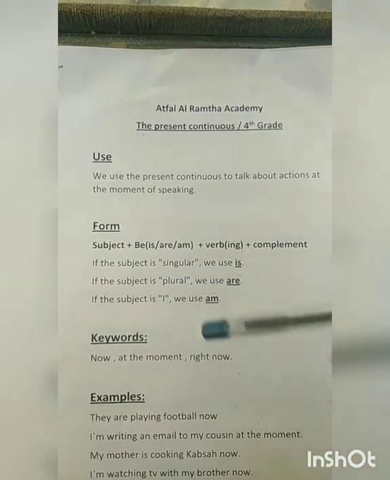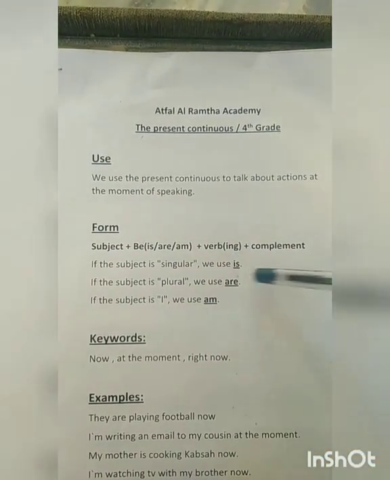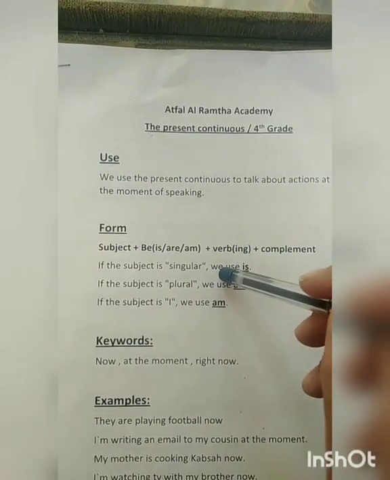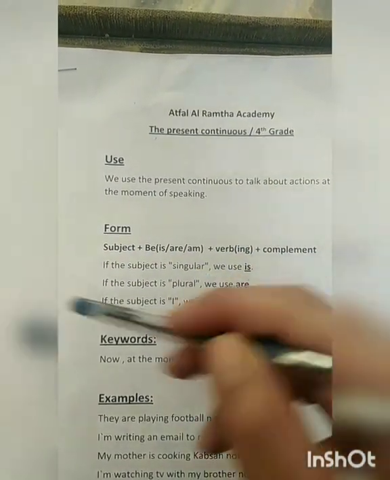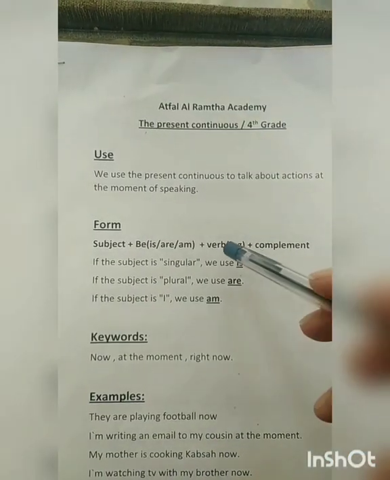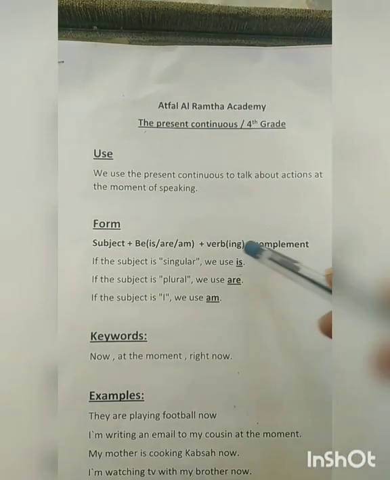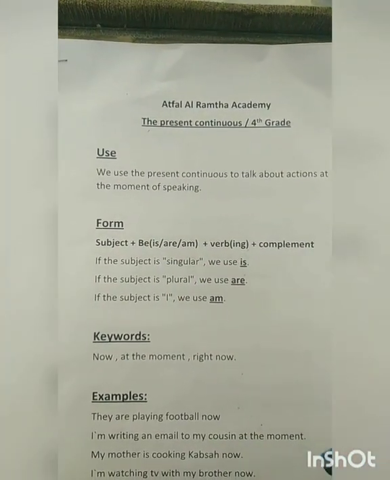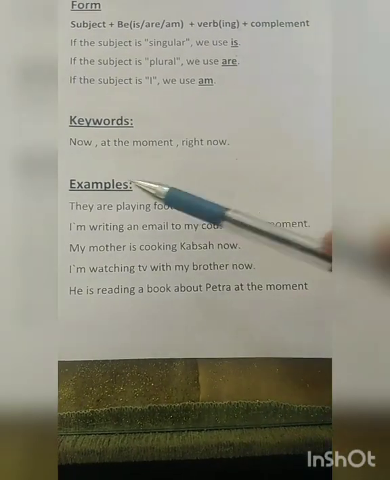Now I am speaking. أنا الآن قاعدة عم بتكلم. I am speaking. You are listening. أنتوا قاعدين بتسمعوا. You are listening to your teacher now.